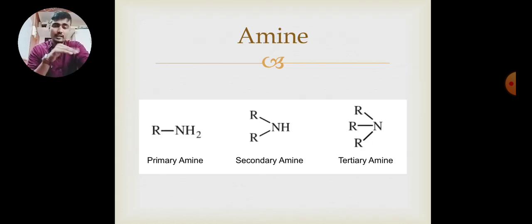Amine contains RNH2. Secondary amine contains, now one hydrogen is getting removed and two R groups are attached to that nitrogen. And tertiary amine contains the third hydrogen getting removed out, and all three R groups, because valency of nitrogen is only 3. So 3 R groups can be attached when it has neutral charge.